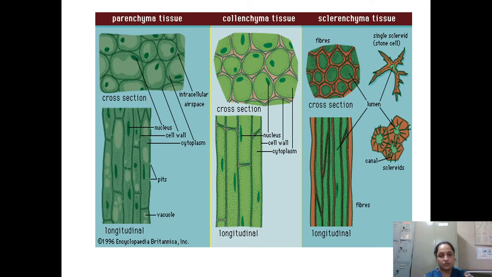This is the picture which I want to show you. Here these are the cells of the parenchyma. These are basically spherical, oval, isodiametric in shape, and intercellular spaces you can see that very few spaces are there, but it is present. So this is the cross section and this one is a longitudinal section.